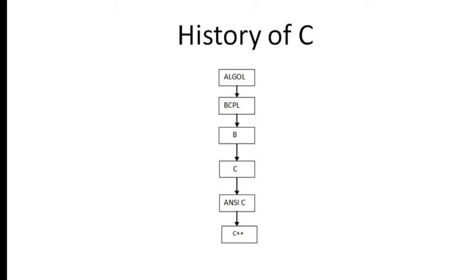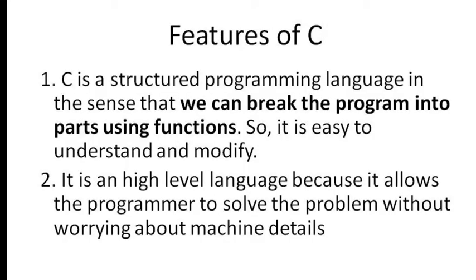Next come the features of C. Why does this C language have abundant publicity in the software industry? Because C is a structured programming language. We can give structure to the program by using functions. Why do we have to give structure to the program? Because it is easy to understand and modify.